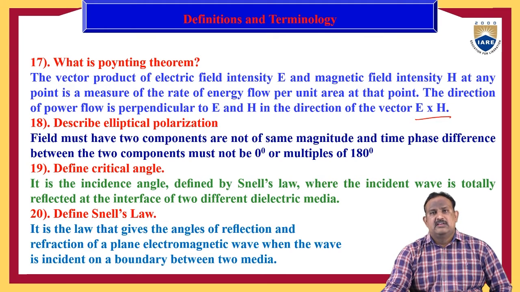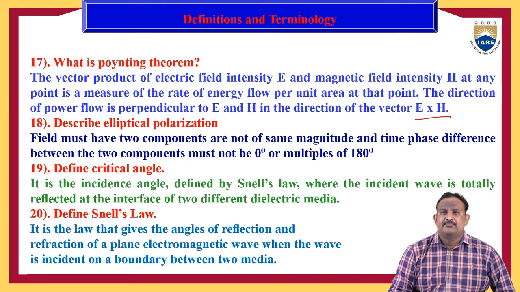Define critical angle. It is the incidence angle defined by Snell's law, where the incident wave is totally reflected at the interface of two different dielectric media. Define Snell's law. The law that gives the angles of reflection and refraction of a plane electromagnetic wave when the wave is incident on the boundary between two media is known as Snell's law.